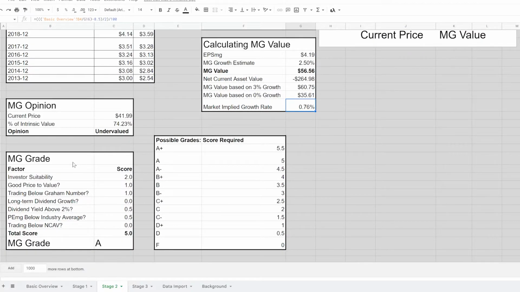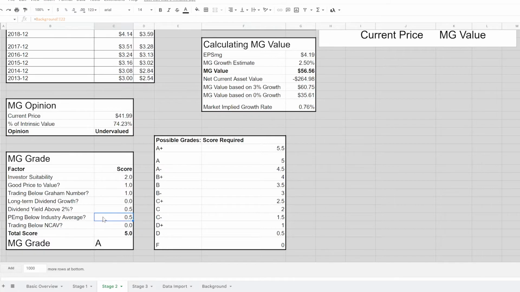Now down here we have the modern gram grade, and we're going to give different points for different factors. Investor suitability, it is a defensive investor stock, so it gets 2 points there. It is undervalued, so it gets another point. It is trading below the gram number, so it gets another point. We'll talk about gram number in a minute. The long-term dividend growth, it has not grown its dividend for over 20 years, so it does not get points for that. The yield is above 2%, so it gets half a point for that.